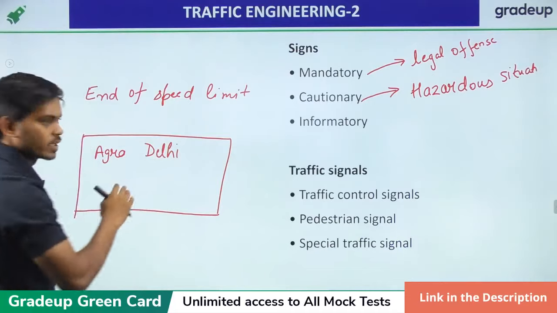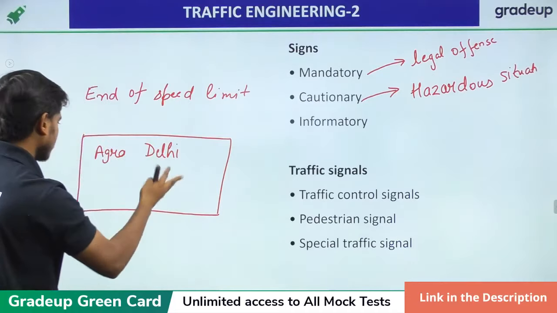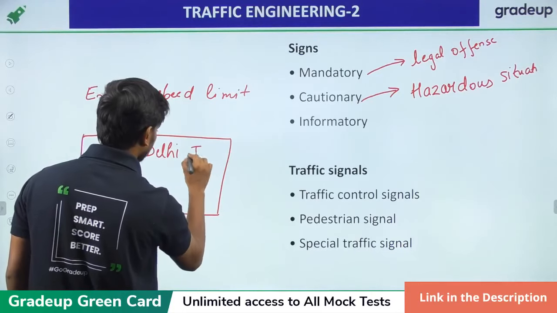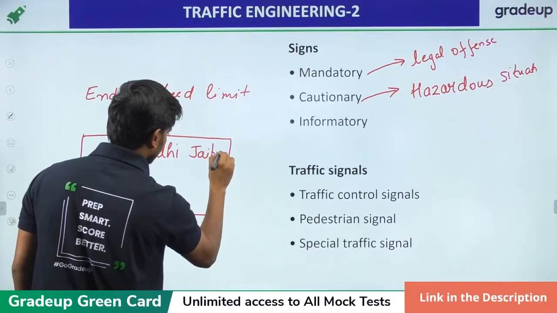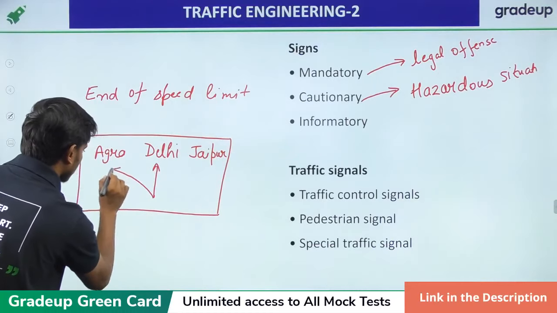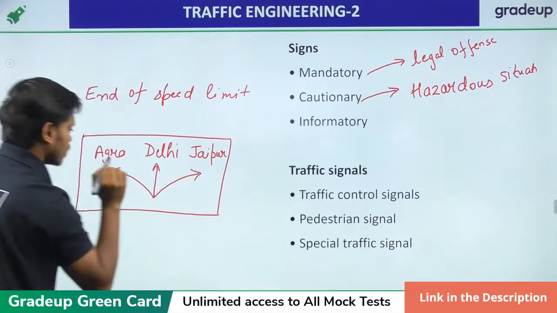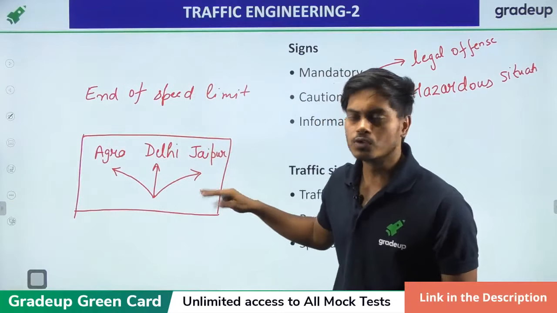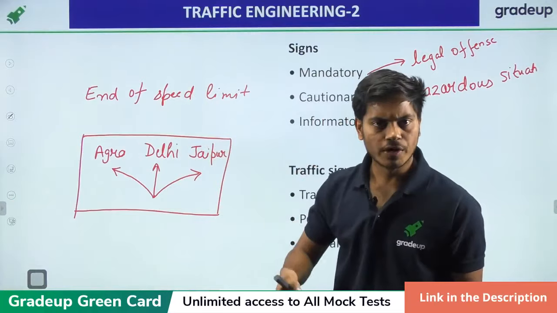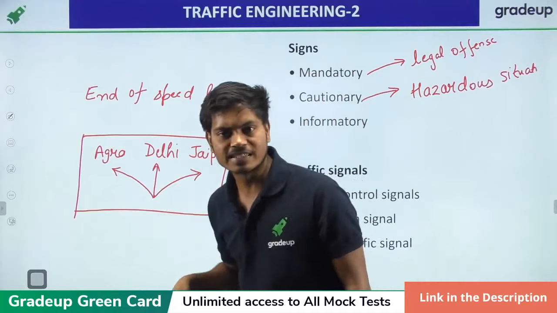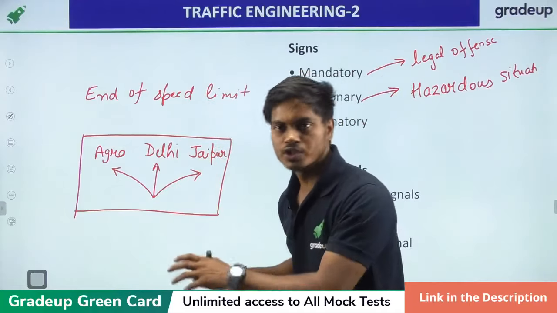These are just examples, this is not geographically possible. So this is informatory: if you don't want to follow it, don't follow it. If you don't want to go to Delhi, Agra or Jaipur, and you are just roaming inside a city, no problem at all, no issues.